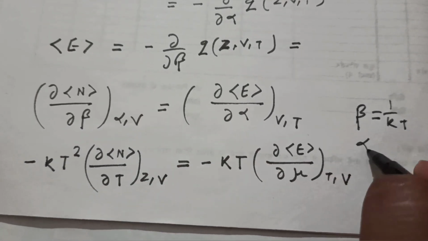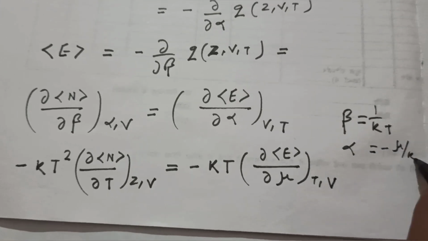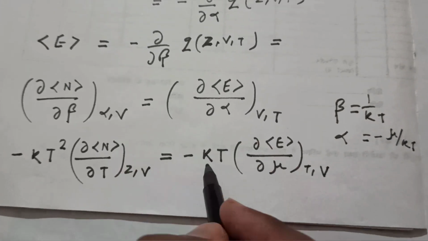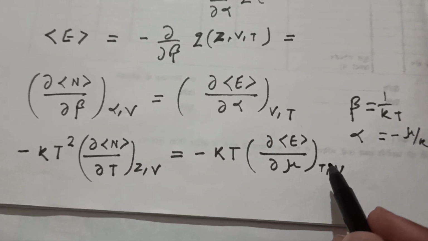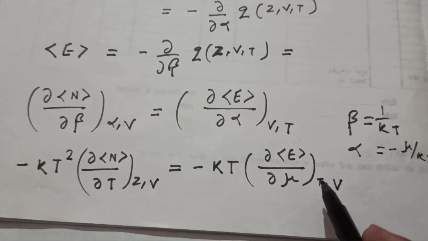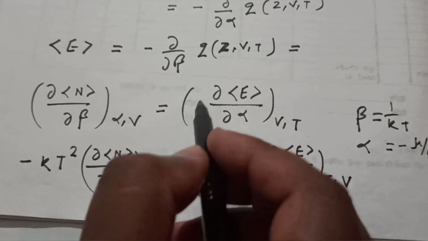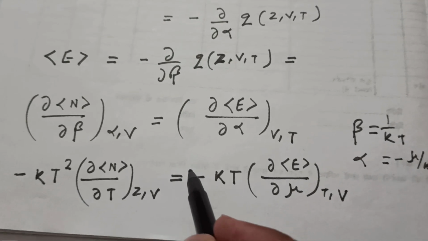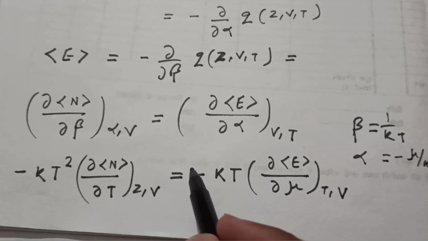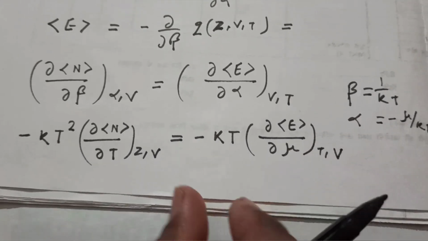So similarly, α is what? It is μ/kT minus μ/kT. I am just substituting the value in this one. So we have obtained this equation. So what will you do? We will just substitute the values in this equation. Now from here, just look at here, what we will get?